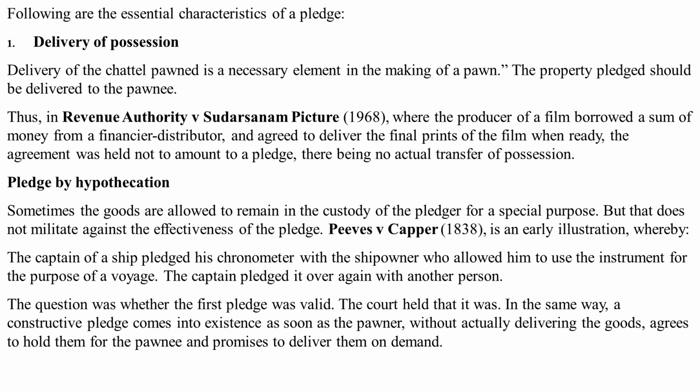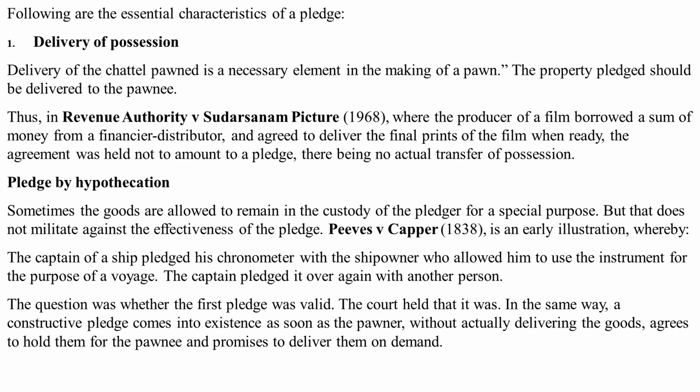So there is also pledge by hypothecation, because sometimes the goods are allowed to remain in the custody of the pledger for a special purpose, but that does not militate against the effectiveness of the pledge. In Peace versus Capper, we see where the captain of a ship pledged his chronometer with the ship owner, who allowed him to use the instrument for the purpose of a voyage.